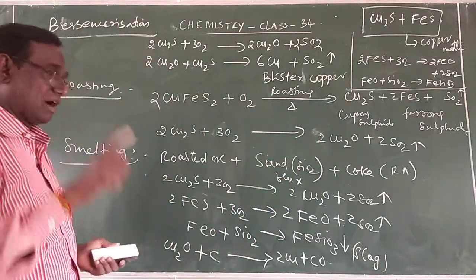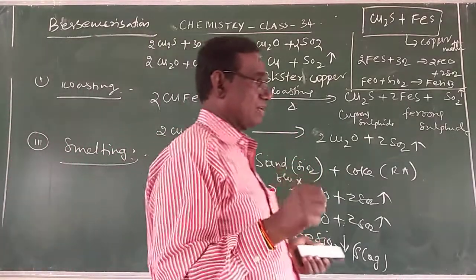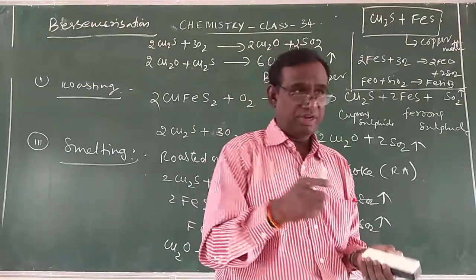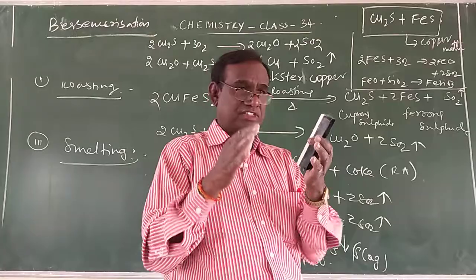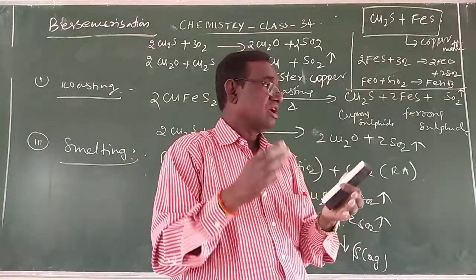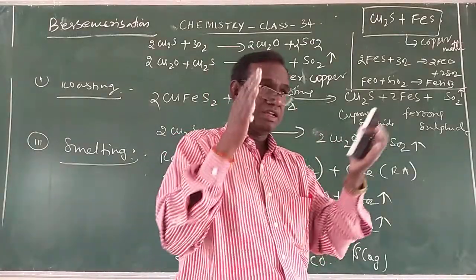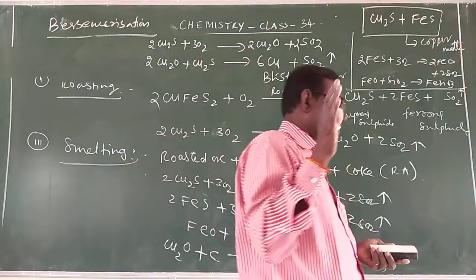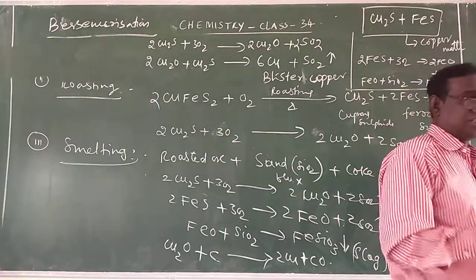That is the extraction of copper from copper pyrites. Copper pyrites are sulfide ores. Therefore, the first step is concentration. Copper pyrites are concentrated by the froth flotation method. That is the first step. Second step, roasting. The concentrated copper pyrites is roasted.